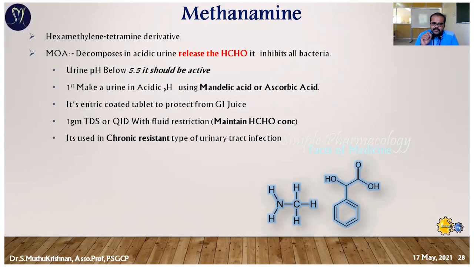So to maintain the acidic pH, you give some additive drugs like mandelic acid or ascorbic acid. These are weak acids to maintain the acidic pH. Then only the methenamine is going to activate. The activated drug is going to release formaldehyde. That formaldehyde is going to produce the antibacterial effect on the urinary tract.